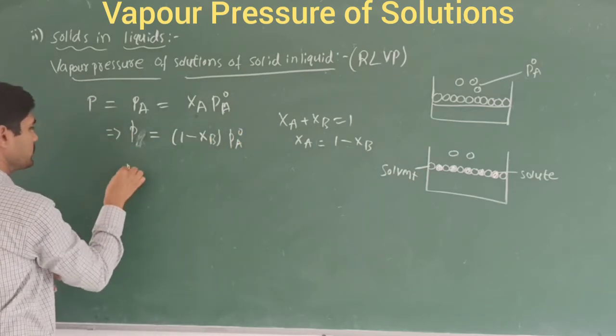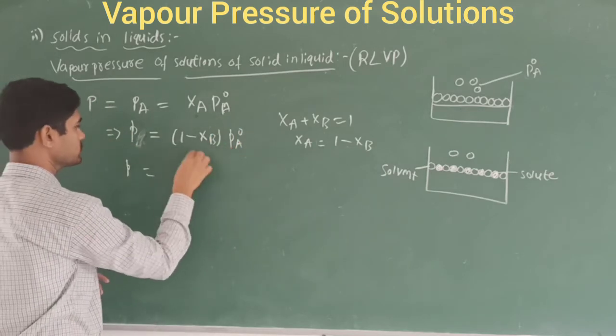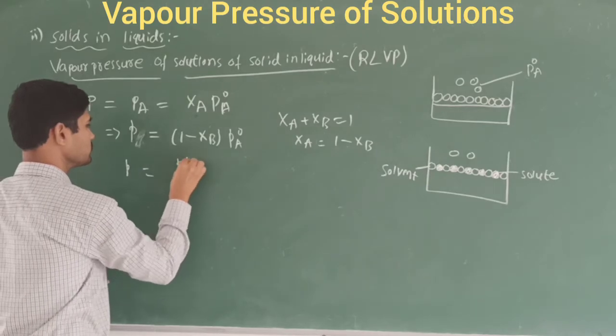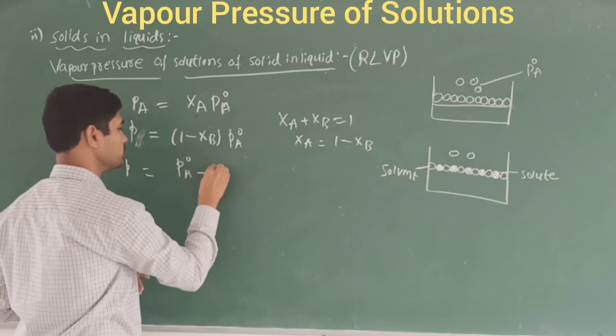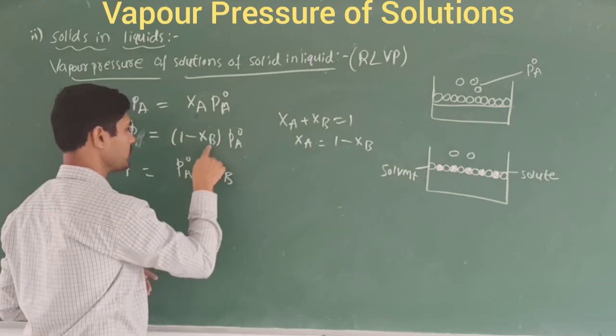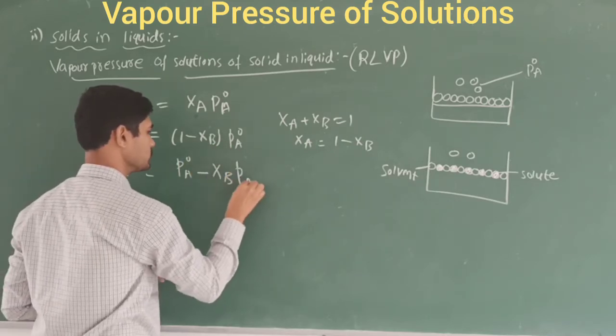And here P is equal to, when you multiply this out, PA naught into 1, PA naught, minus PA naught into XB. That is XB into PA naught.